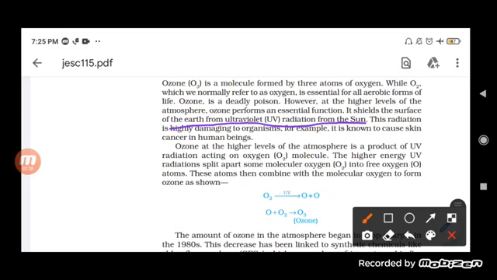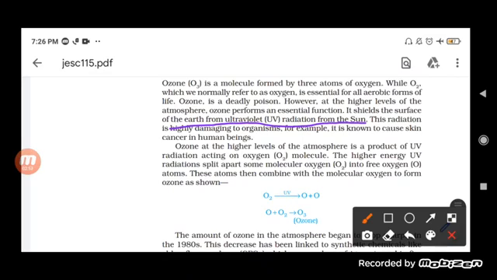Ultraviolet is a harmful radiation of very high frequency which enters the earth's surface and causes a lot of problems, skin problems, and also skin cancer.